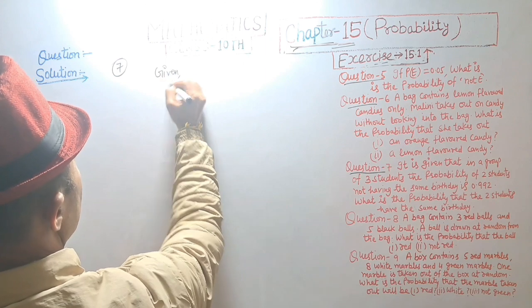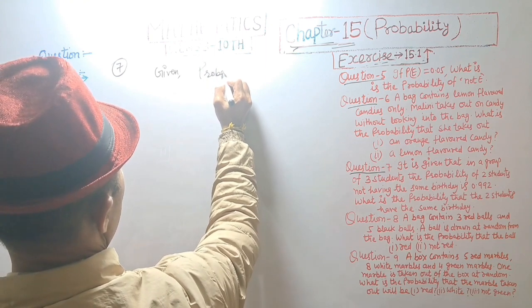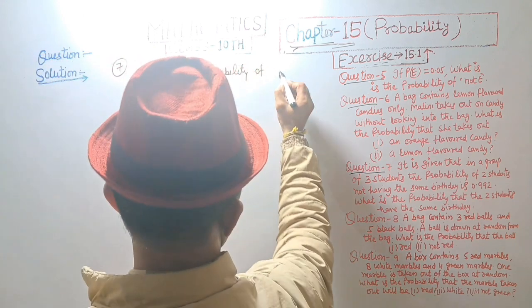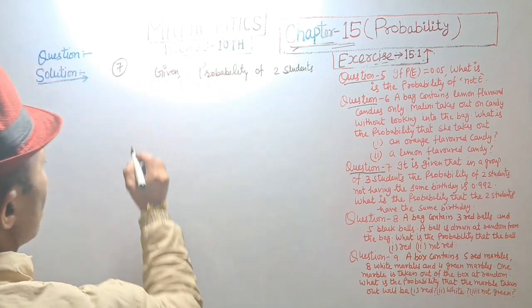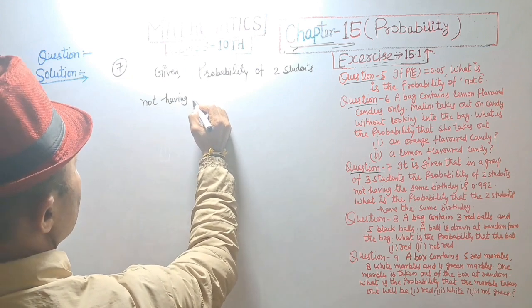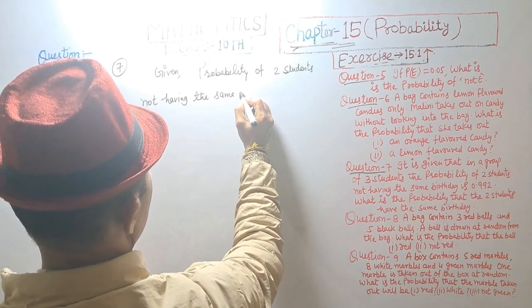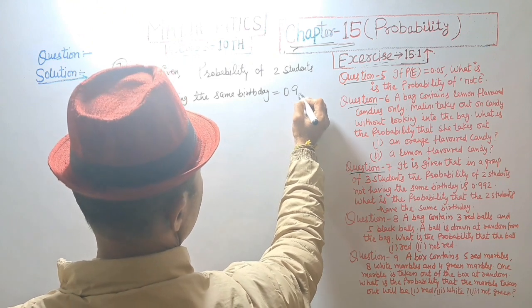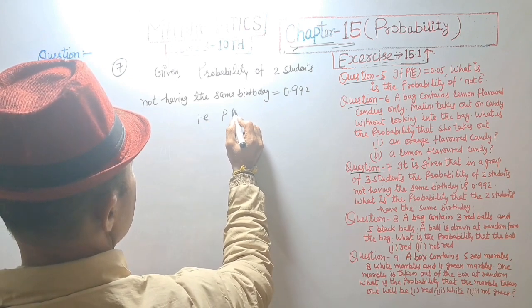Given probability of two students not having the same birthday is equal to 0.992, and that is probability of E dash.